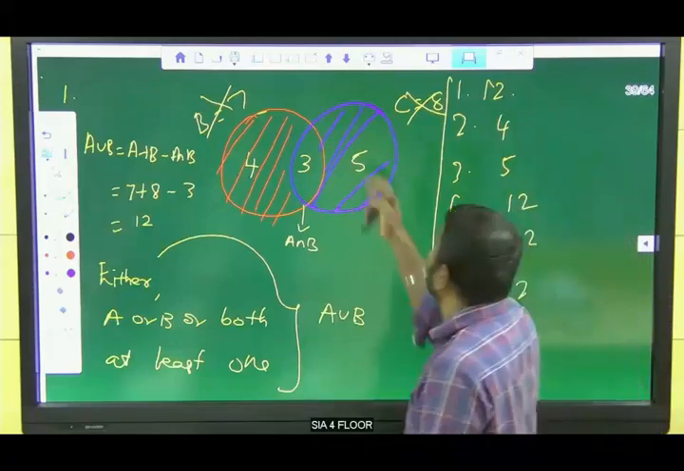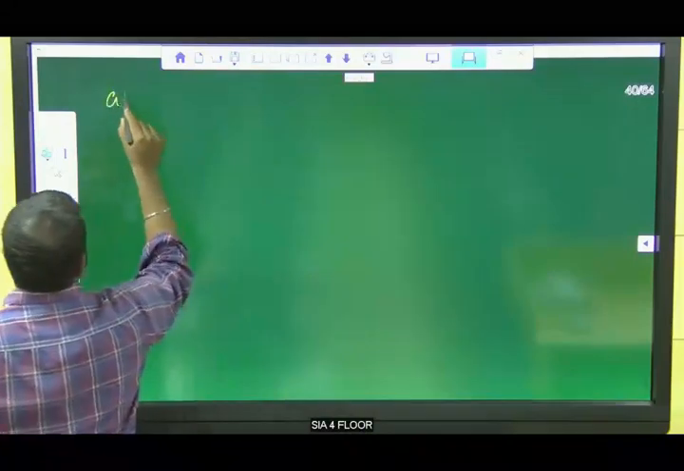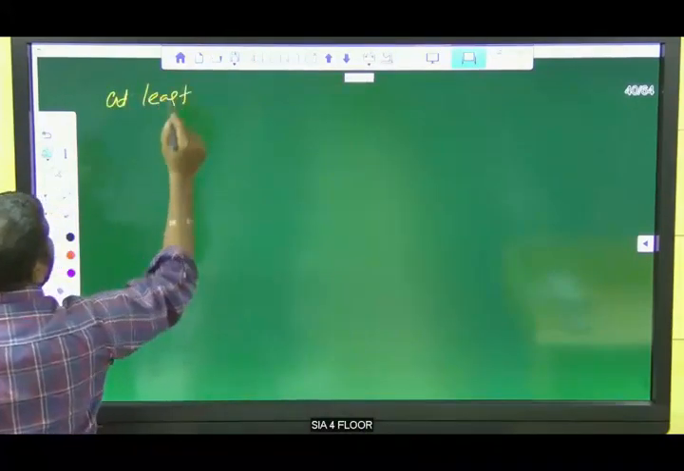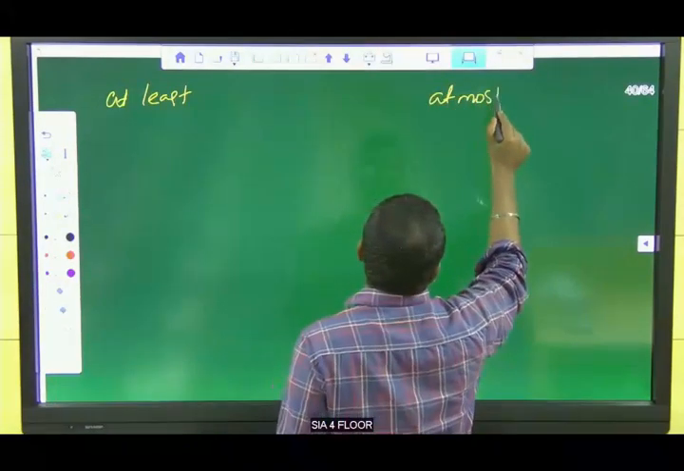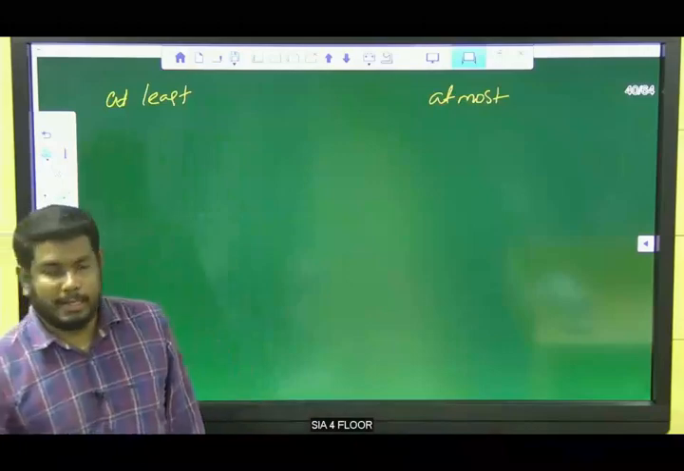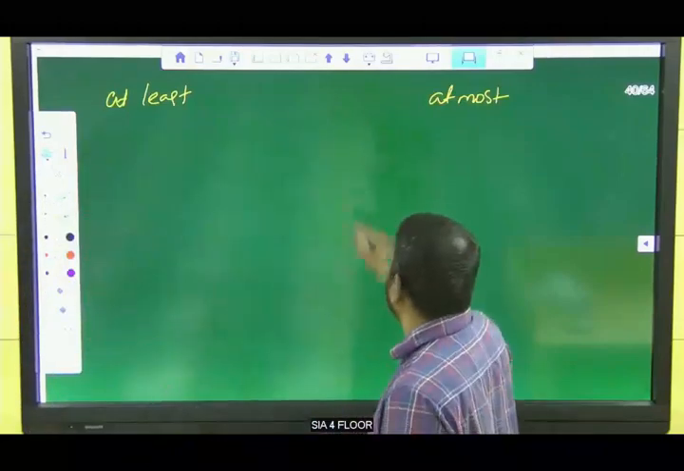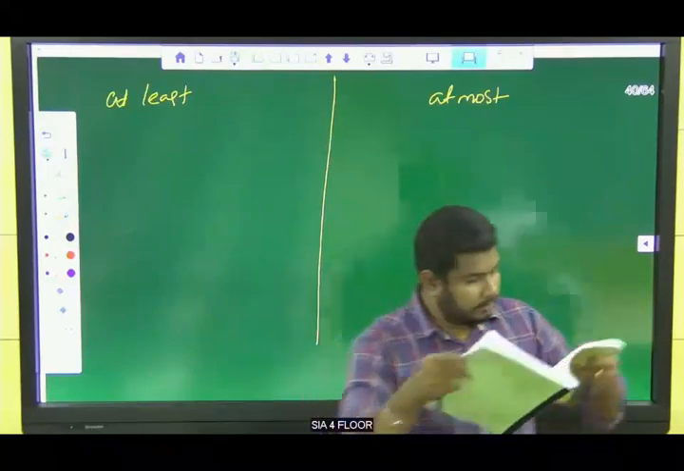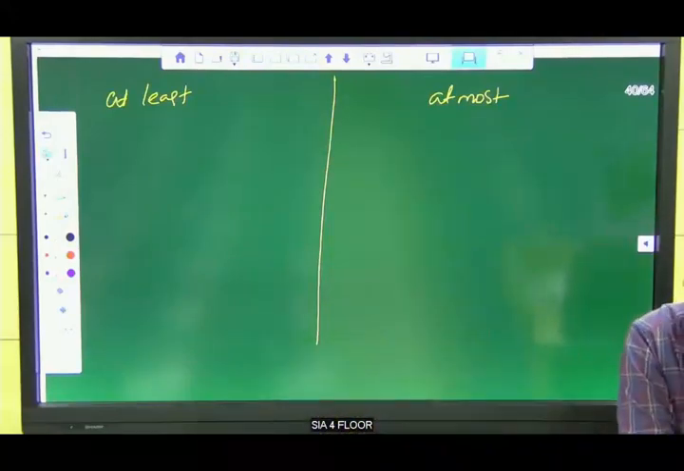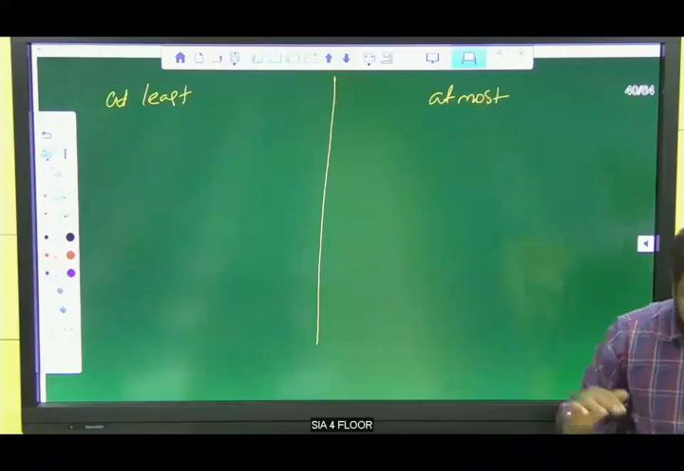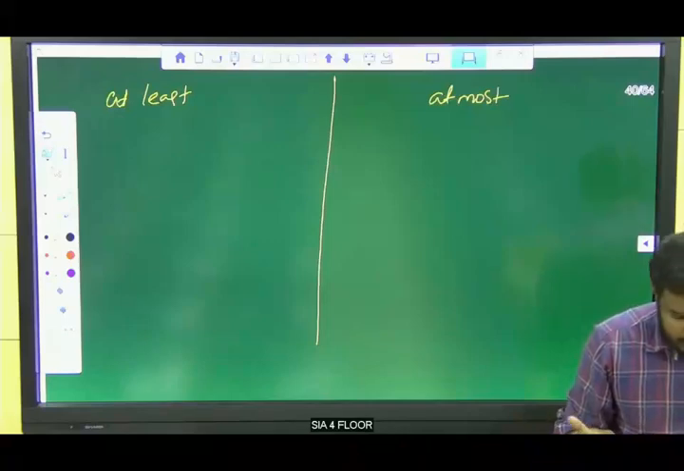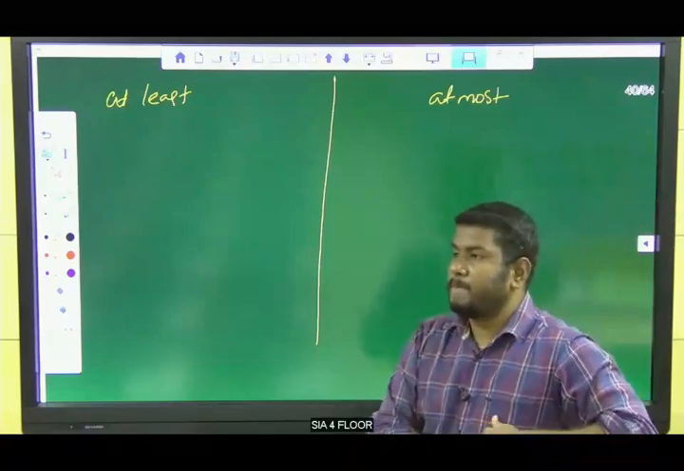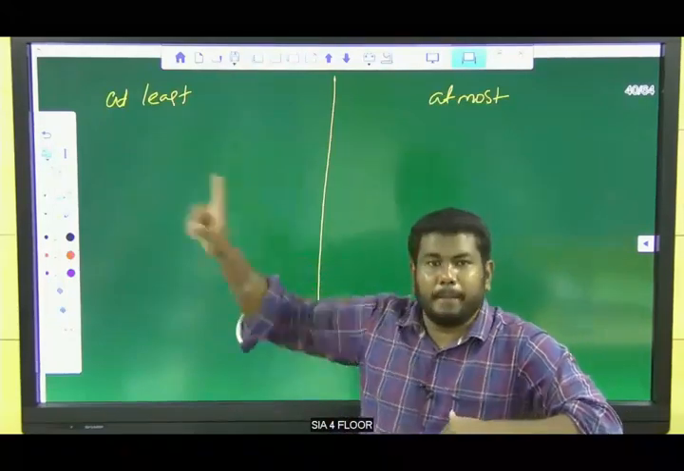Now listen. Tell me what is at least, actually? At least, at most. This is very important to solve this question. What is at least and at most? One or more, minimum and maximum. Very good, Siddharth. One or more, minimum one game at least. So at least means minimum.